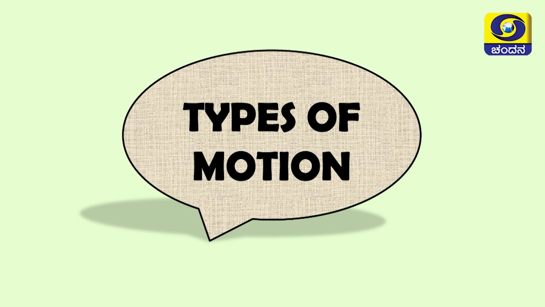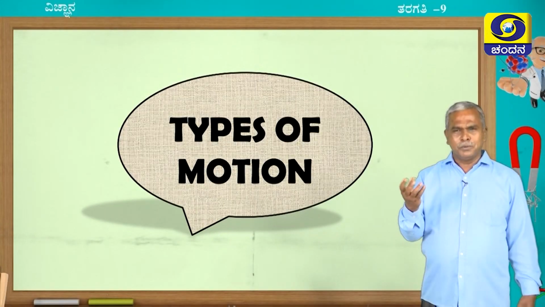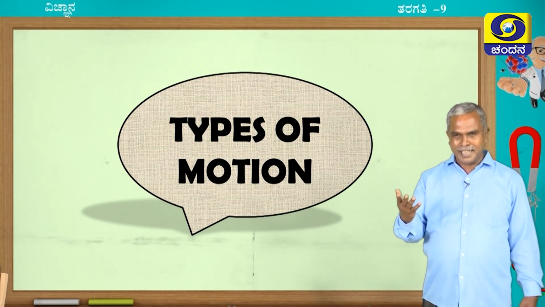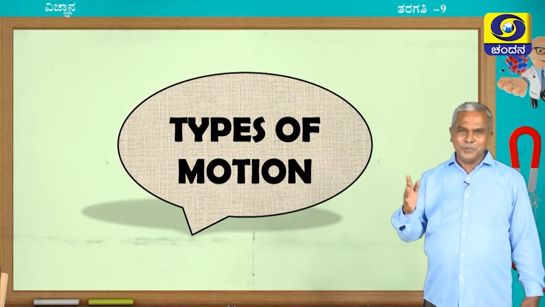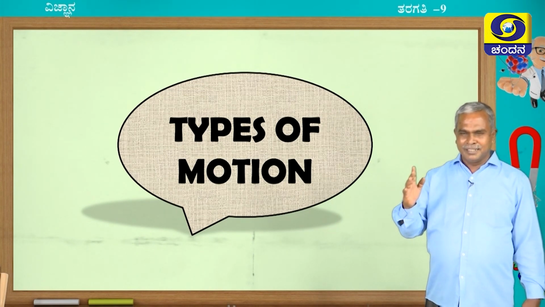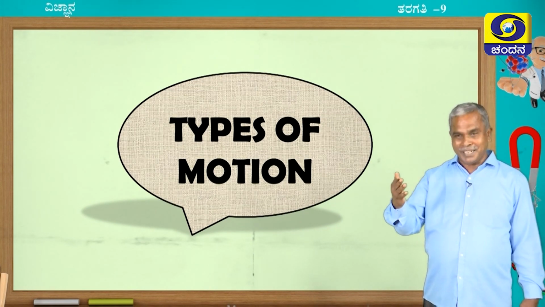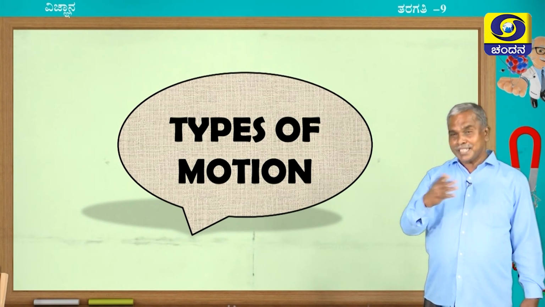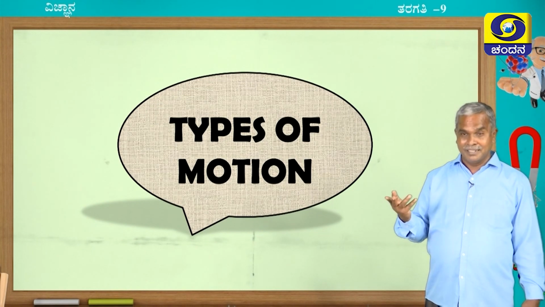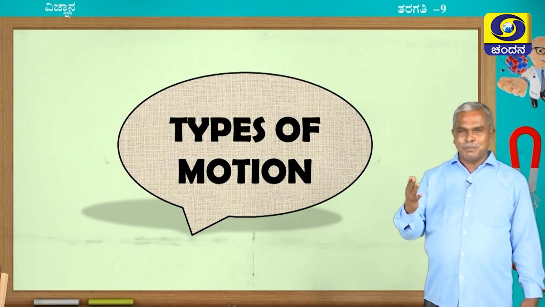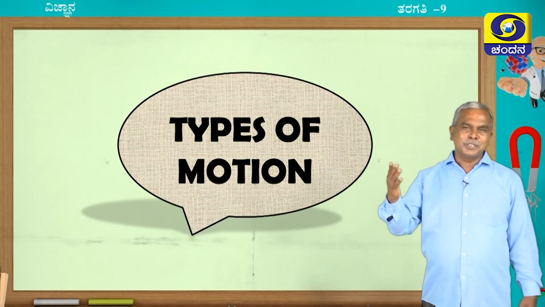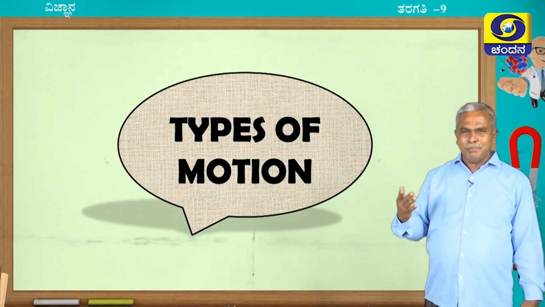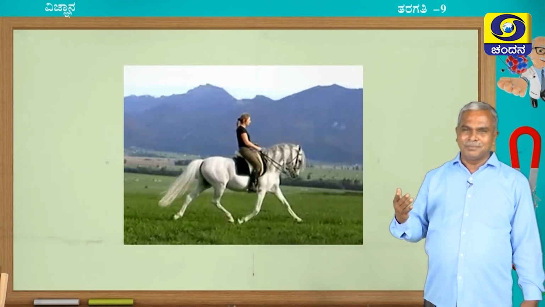The motion is nothing but the change of position. It's very simple to understand. If you think like this, partially you are correct. The meaning of motion is complex. The vastness of motion cannot be understood just by a few examples. Based on the nature of the motion, again the motion is classified into several categories. Let me analyze one by one.